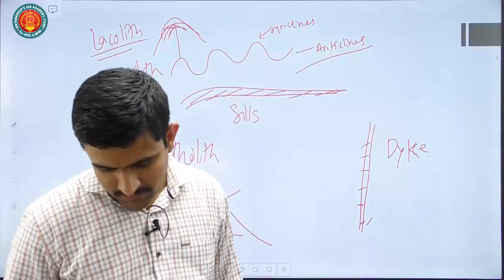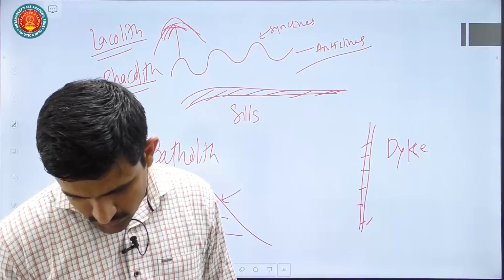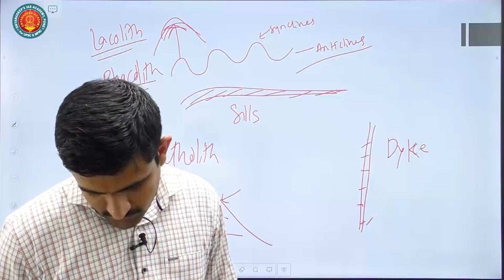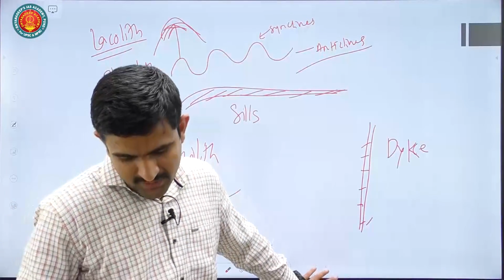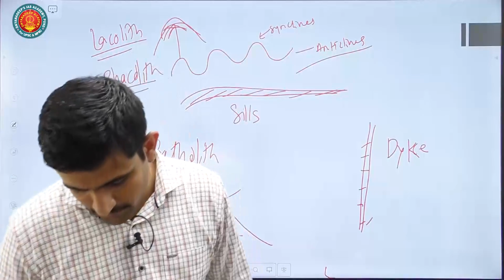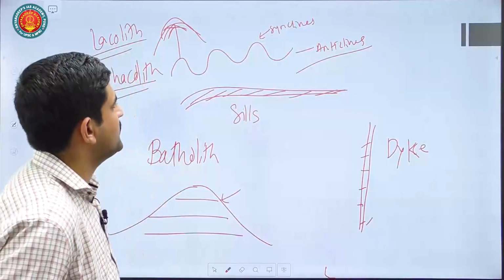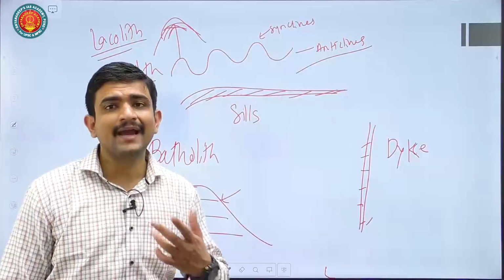Then they have asked about structures associated with it, in which these are the core structures, and in that also you can mention extrusive forms, like different landforms that are formed. So for example, cinder shaped volcano, then caldera volcano.